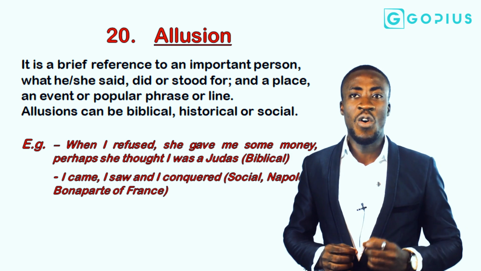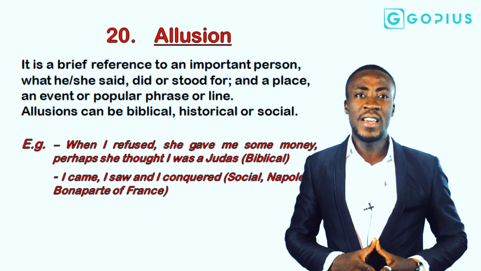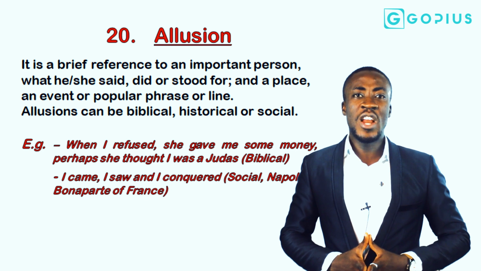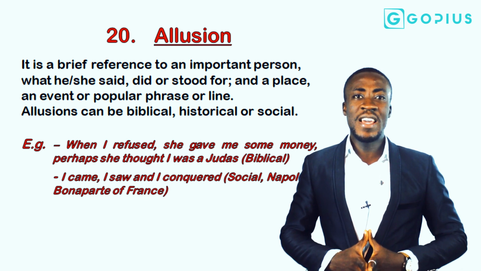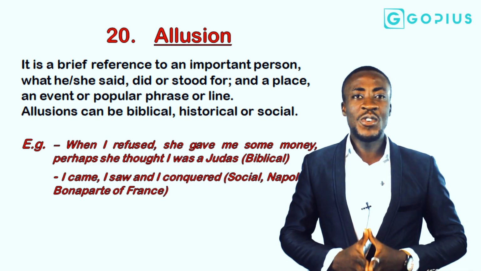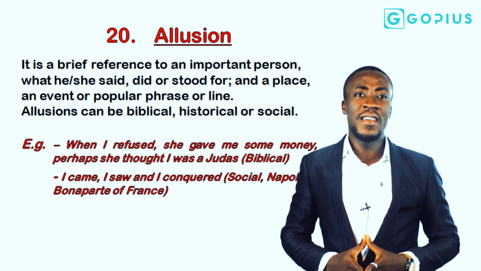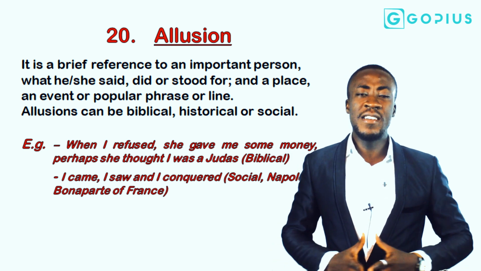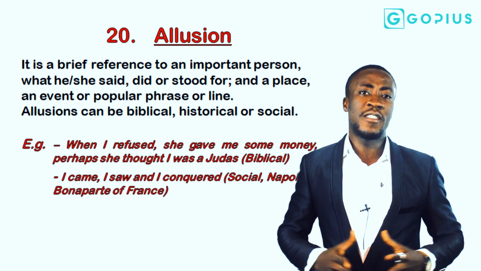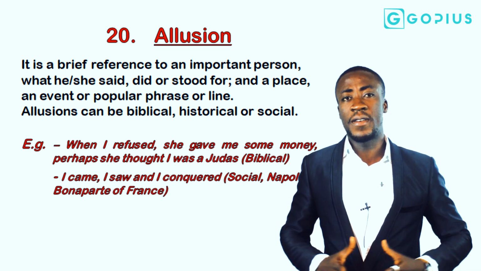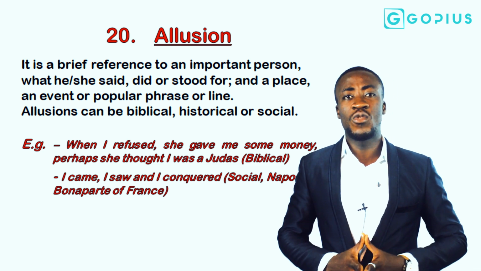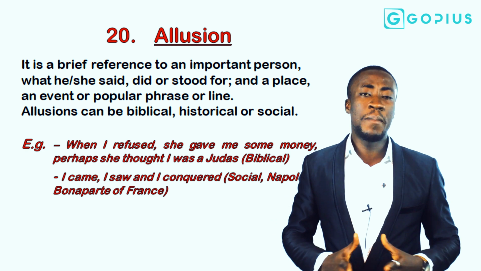I came, I saw, and I conquered. That statement is coined and alluded from a social incident of which Napoleon Bonaparte of France made when he had defeated his enemies. I am talking about specifically Britain. So you are seeing that these statements are always made. The die is cast, Achilles heel. All these things are referring or alluding to some mythological expressions that had happened in the past. Allusions are, of course, generally those references we make to events which may be historical that had happened.